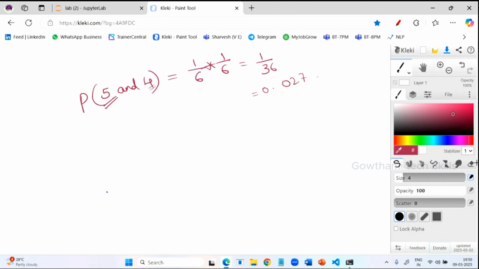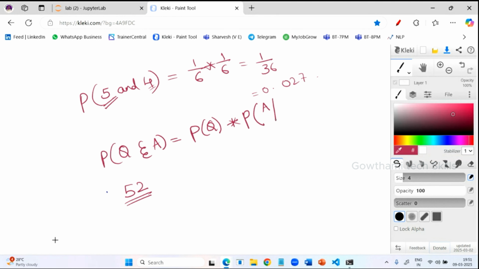Suppose I am picking a card from a group of cards. What is the probability of getting a queen and an ace? Actually, this is dependent. These two are coming from a pack of cards. How many cards will be there? 52 cards. In the first time, when you are playing, you have picked one card. So what is the event of getting the probability of queen into probability of ace given queen?